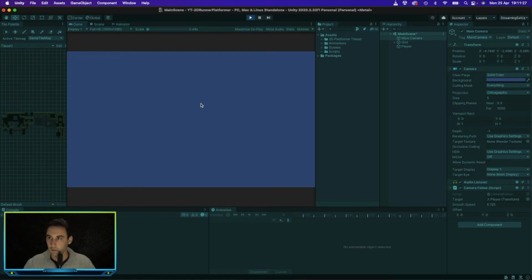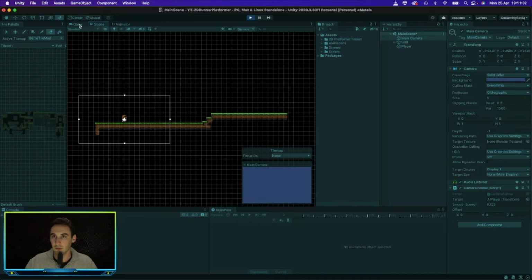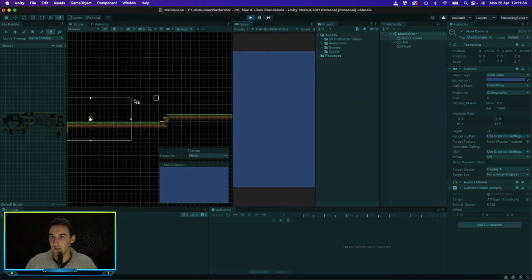If we change to our scene view, actually let's just drag that there. You can basically see over here, when we move the player, this box here is everything displayed by the camera. The camera is situated in the middle here, and as soon as we move the player, you can see the camera has a little delay. That's exactly what we want. Now we just need to reposition the camera.